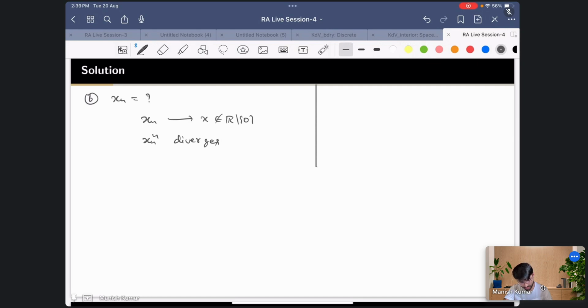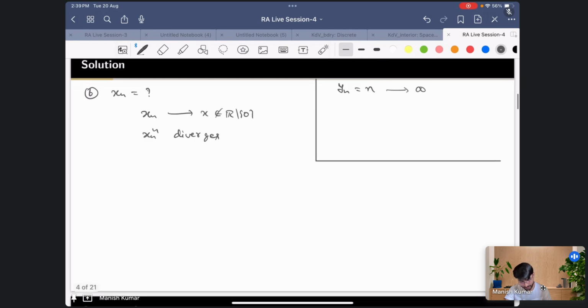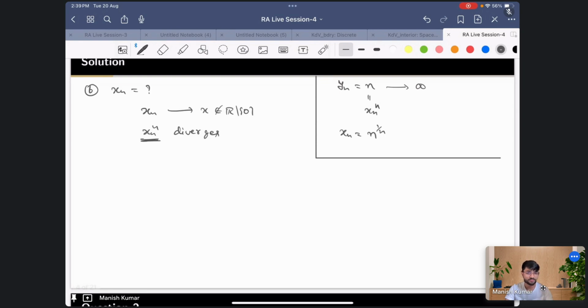So let me, if I define a sequence yn equal to n, you know that this diverges to infinity, correct? Basically you want this to be divergent, so I want this to be xn raised to the power n, which diverges to infinity. So what will be my xn? xn would be n raised to the power 1 by n, right? Now I have to show that this is convergent, and in fact you must be knowing that it converges to 1. I'll prove that. So this is the hint. This is the example we can write.